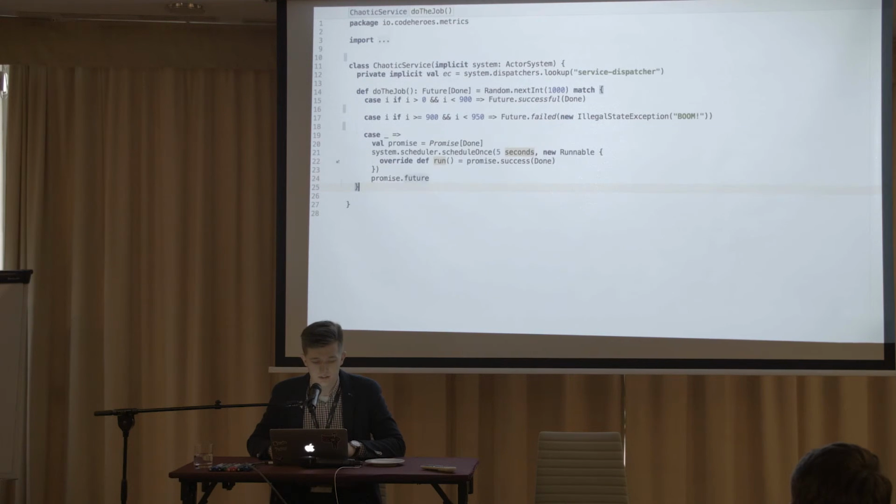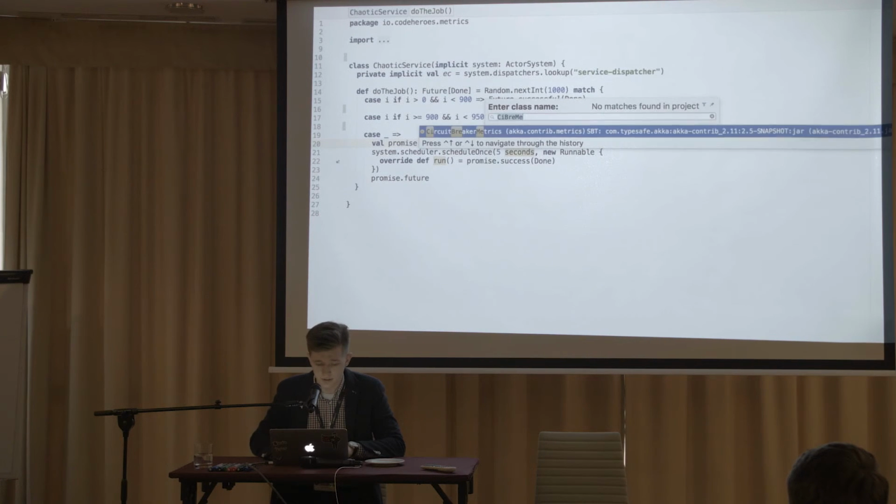So this is just an example in order to test the solution and to mock up some kind of external service behavior. So we can say that we have a service which works great 90% of the time, there is 5% for failures, and there is 5% of requests which will result in a longer processing time.